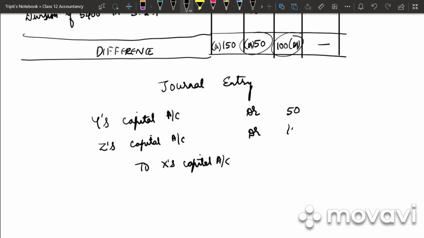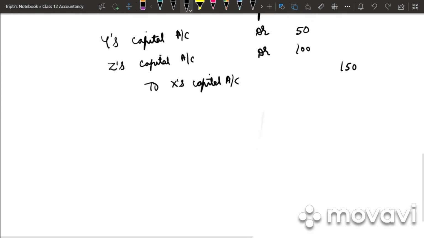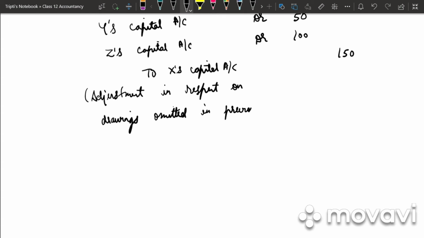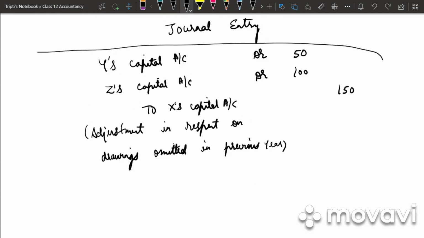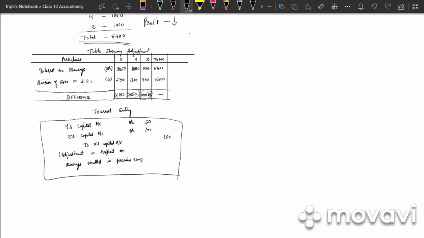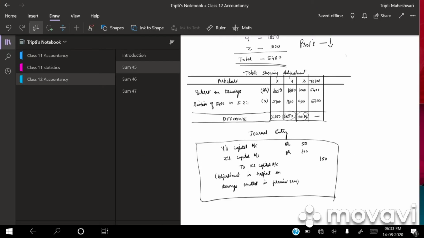So we'll have 50, 100 and 150. Narration will be adjustment in respect of interest on drawings omitted in previous year. I have written the journal entry without a format, but you are supposed to prepare the format and then write your journal entry. So clear with the problem?